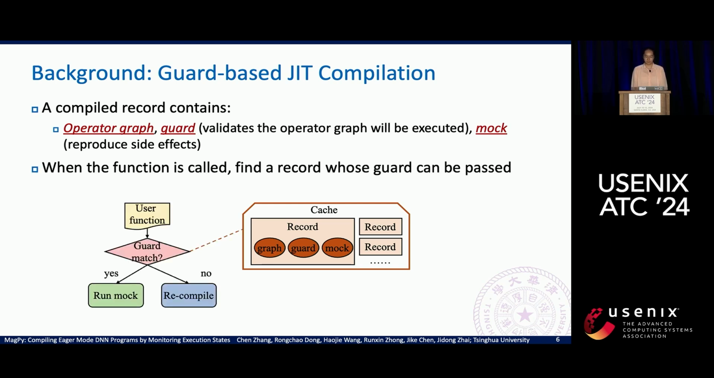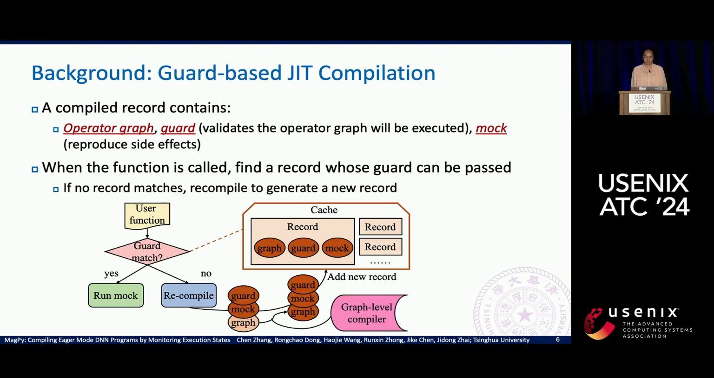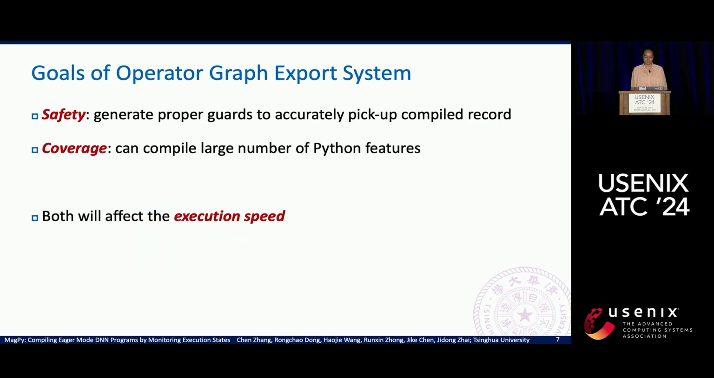When the function is called, we first try to find a matched guard from the existing records. If we find a matched guard, we will run the corresponding operator graph and reproduce the side effects with the mock function. And if not, we will compile a new record, use the graph-level DNN compilers to optimize the operator graph, and add the record into the cache. The systems we will discuss later are the different approaches for this recompile process.